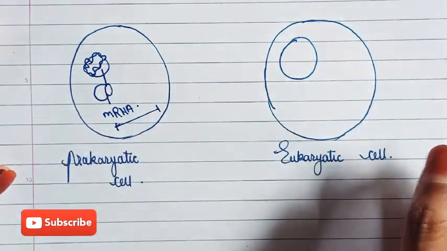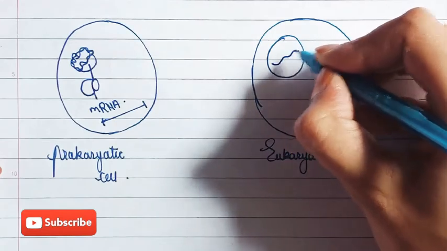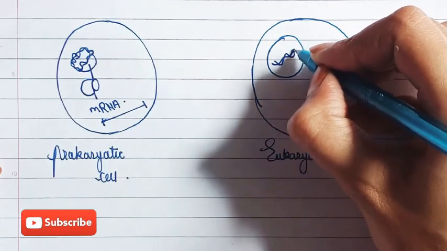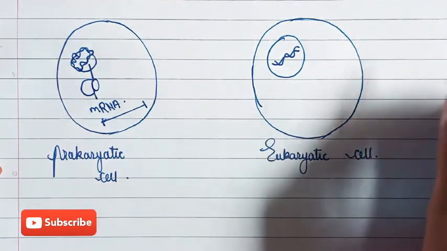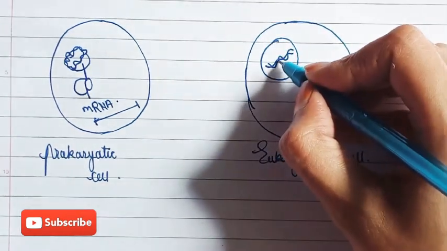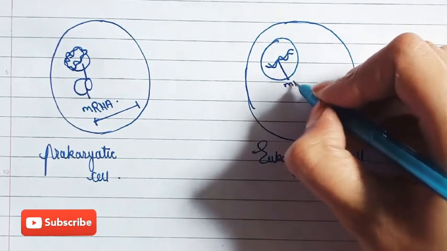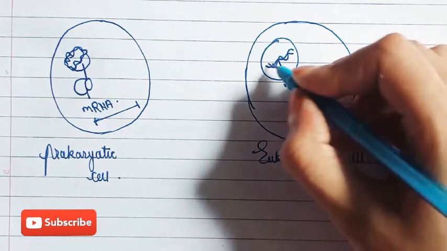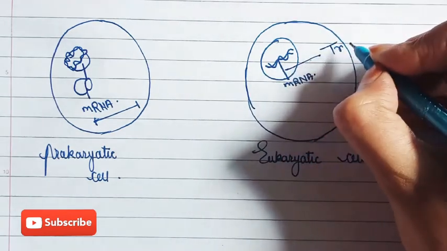Now in the case of the eukaryote, what happens? Inside the nucleus, the DNA material is present. Here you can see the double helical structure, the genetic material. Now from this DNA, mRNA is formed. The formation of mRNA inside the nucleus is known as the transcription process.